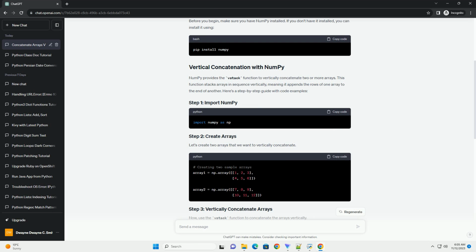Vertically concatenating arrays in Python is a straightforward task with NumPy's vstack function. This tutorial covered the basic steps, from importing NumPy to creating arrays and performing the concatenation. Incorporate this knowledge into your data manipulation workflows for efficient array handling.